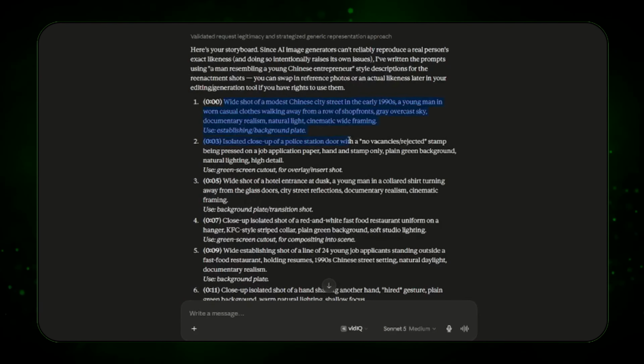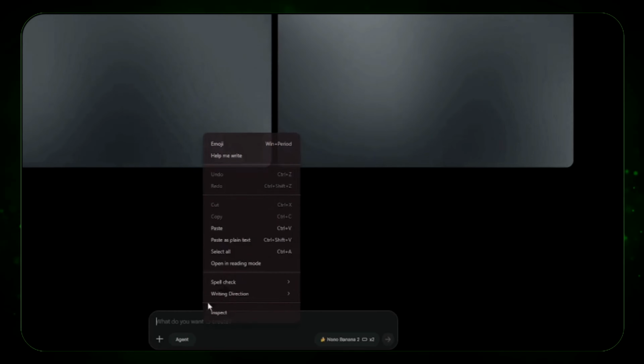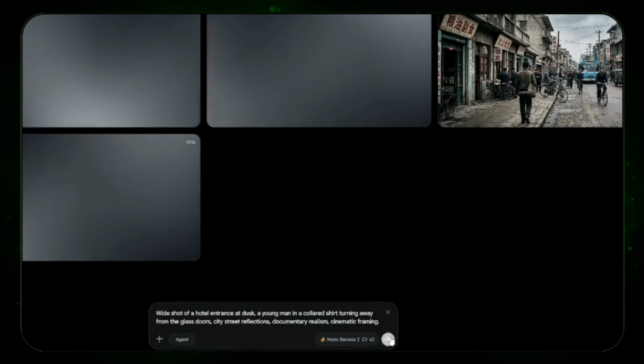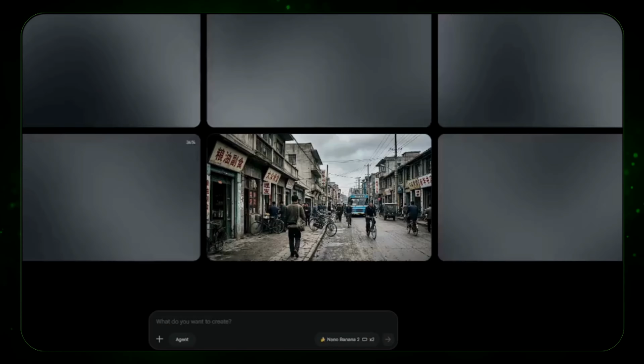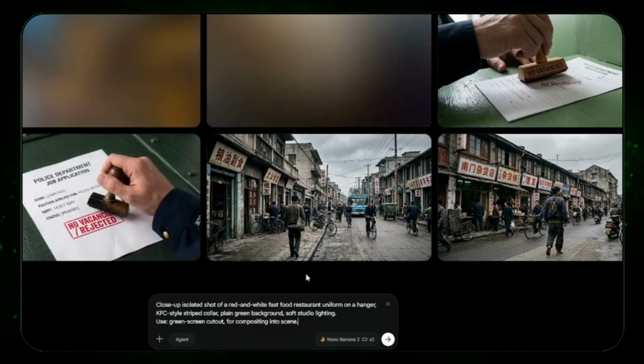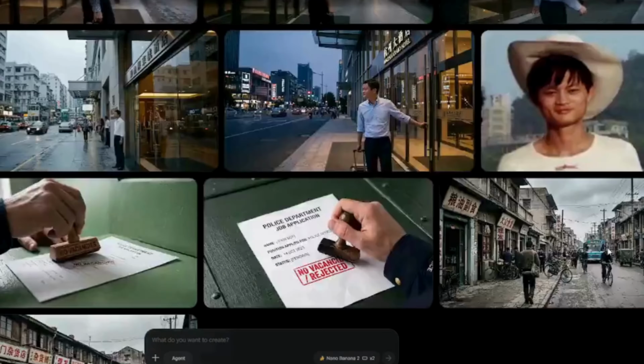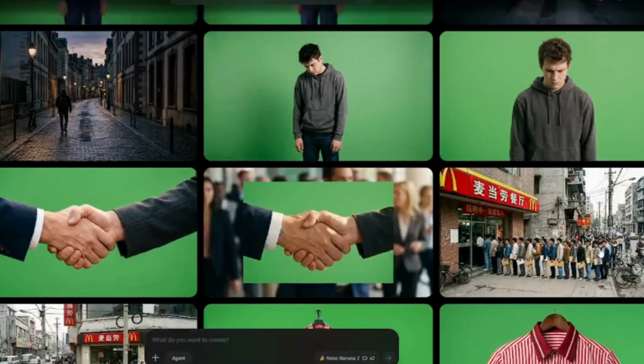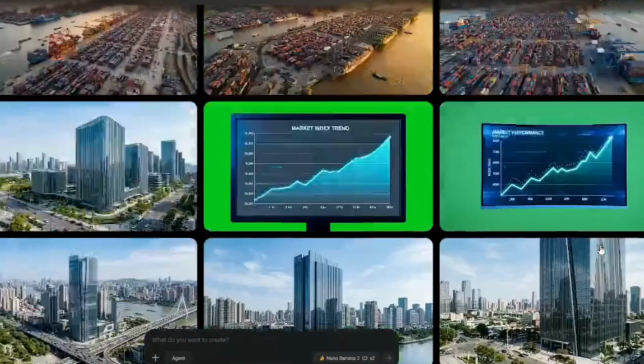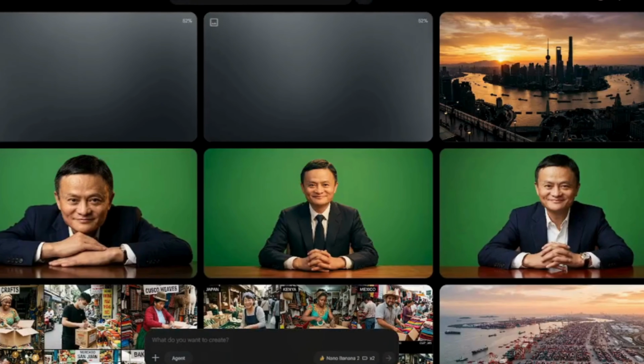Now take each of those prompts and run them through your image generator of choice. I'm using Google Flow's Nano Banana 2, which is completely free. Paste each prompt in one by one, including the green screen cutout prompts, and generate. Because your master prompt already labeled which shots are backgrounds and which are cutouts, you'll know exactly how to layer everything once we get to editing.